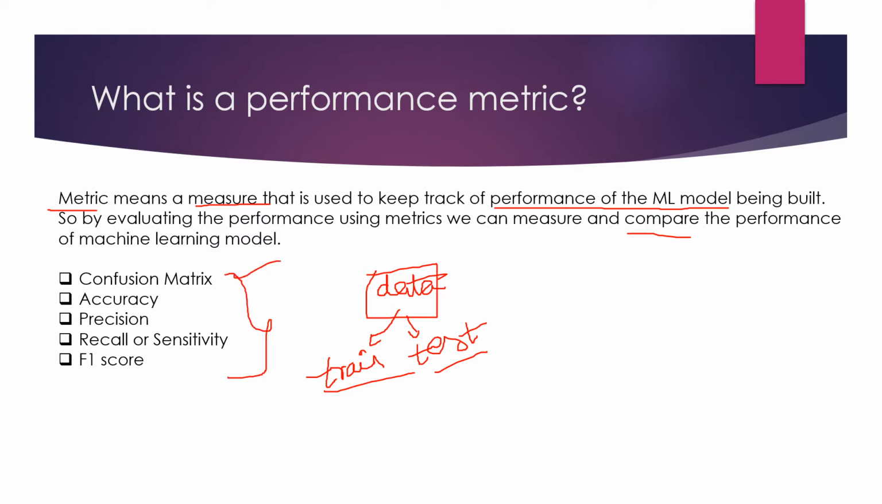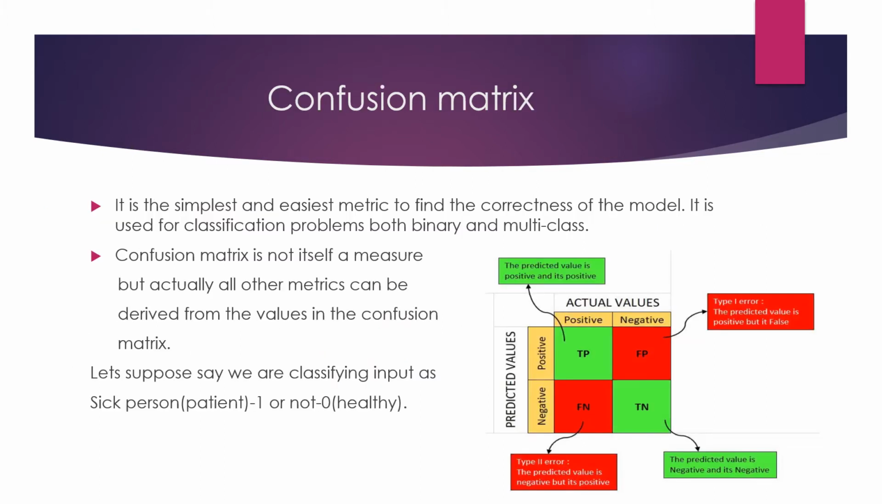The first one is confusion matrix, accuracy, precision, recall, and F1 score. Let's see one by one. So the first metric is confusion matrix. It is one of the simplest and easiest metrics to understand the performance or correctness of the model that we are building. It can be used for both binary and multi-class classification problems.